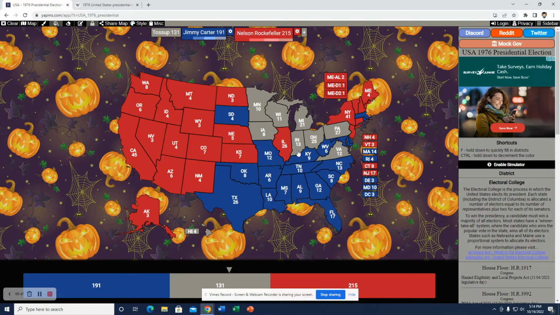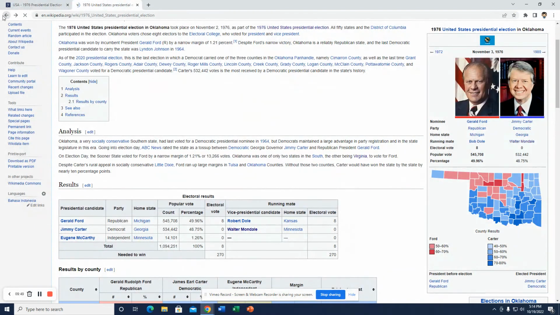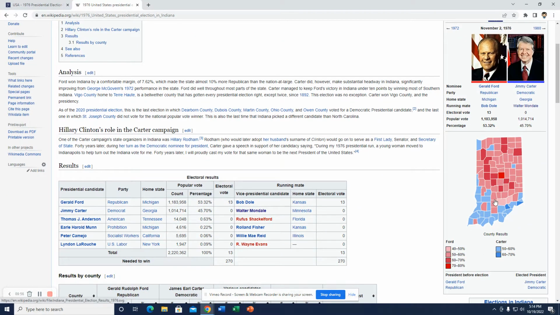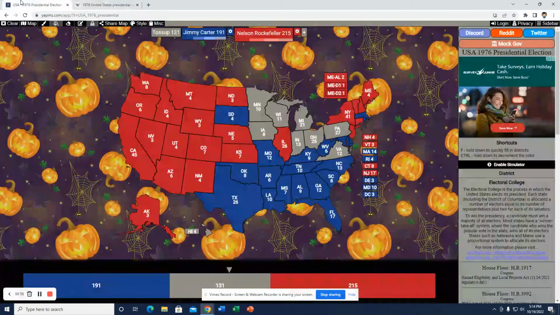Kind of narrowly, though. The state of Indiana here was a Ford state, only by 7 points. Carter did good in the southern counties, also won Vigo County. And I could say that happened here too. I could say it's getting closer, but I think Rockefeller would prevail in the end, due to it being a more historically Republican state, just like these states out here. So I could see Nelson Rockefeller pulling it off by about 4 or 5 points. It would definitely be closer, but I think Rockefeller could pull it off.